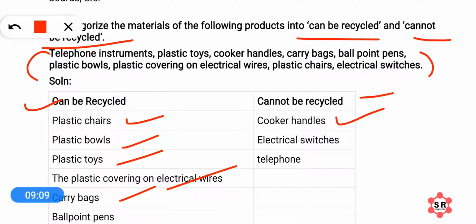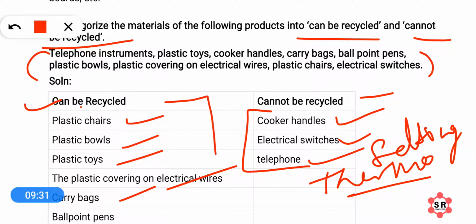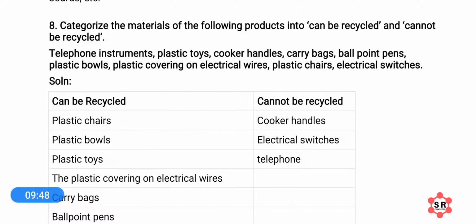But cooker handles are made of thermosetting plastic. Electrical switches are made of thermosetting plastics, and telephones are made of thermosetting plastics. So these cannot be recycled. The others are all made of thermoplastics. Articles made of thermoplastics are generally recyclable because they can be molten and reshaped again, but thermosetting plastic items cannot be reshaped or remolded.